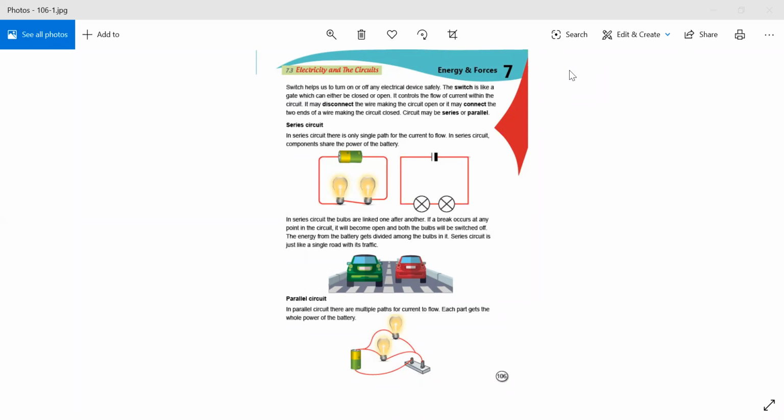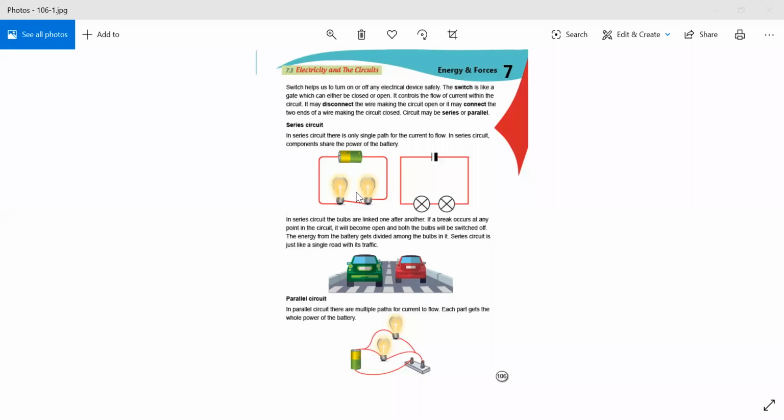But beta, there is a disadvantage, that if any break comes in this circuit, for example, if the battery is damaged or if a wire is cut from here, or any error comes, then beta, what will happen, that not only this bulb will switch off, but both the bulbs will be switched off, because electricity is flowing negatively from here and positively from here, as they are connected in a series way after one another.